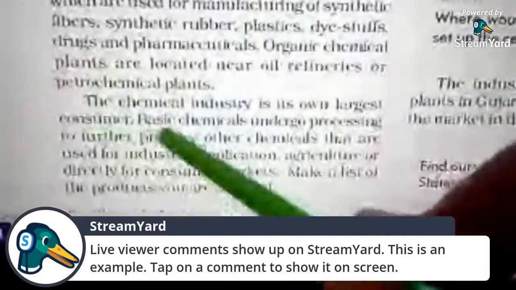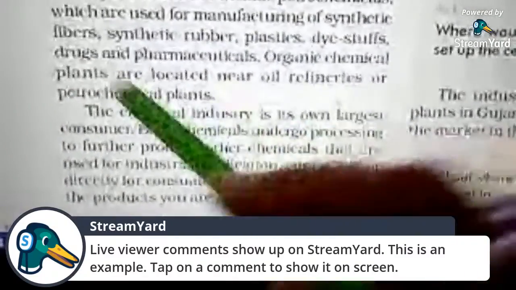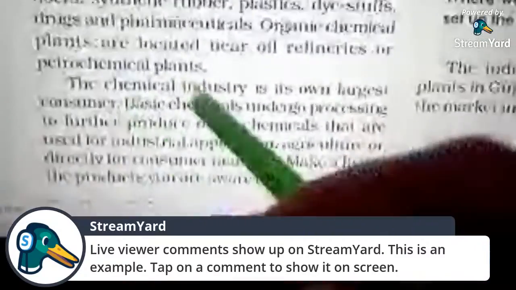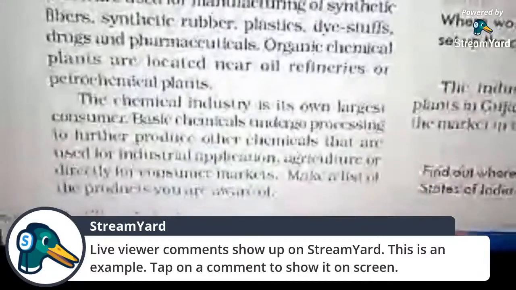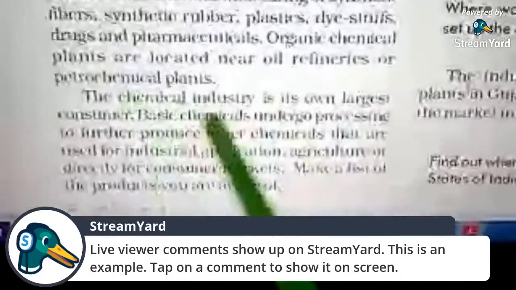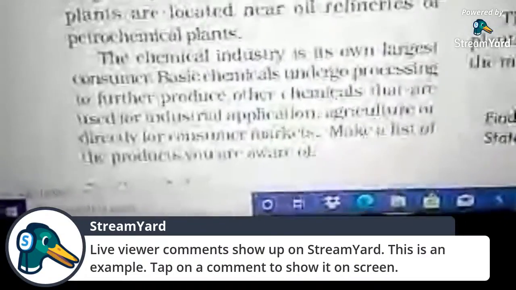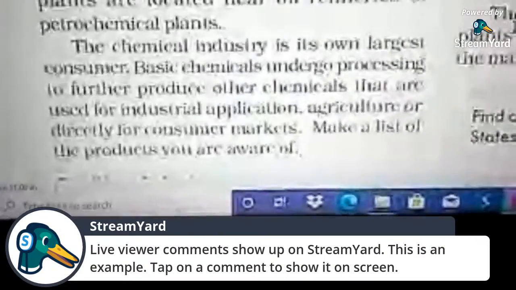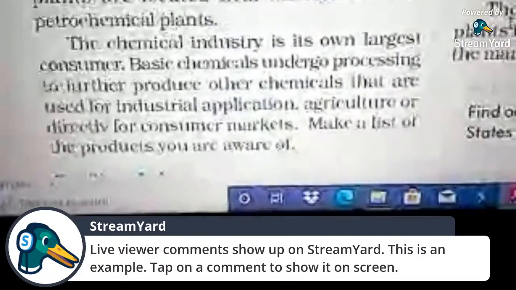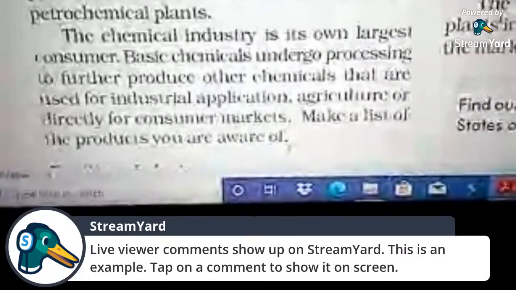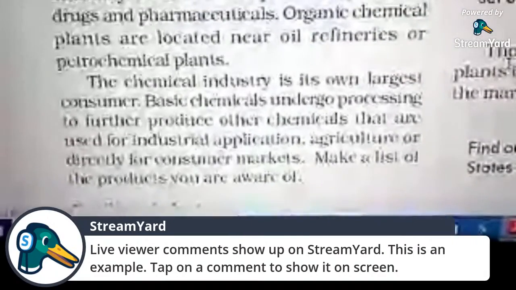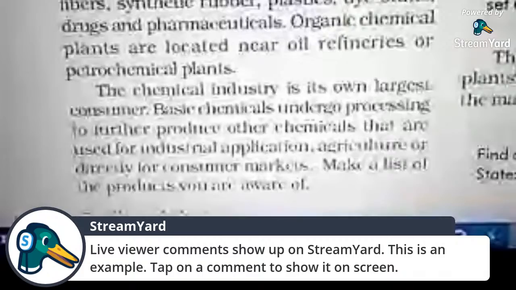The chemical industry is its own largest consumer, because basic chemicals undergo processing to further produce other chemicals. That's why this line mentions that the chemical industry is its own largest consumer. Why? Because you have seen the basic chemicals like nitric acid, alkalis, soda.